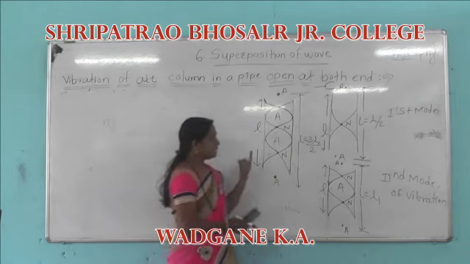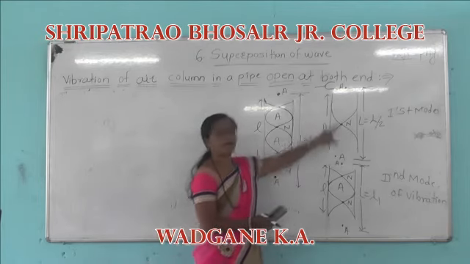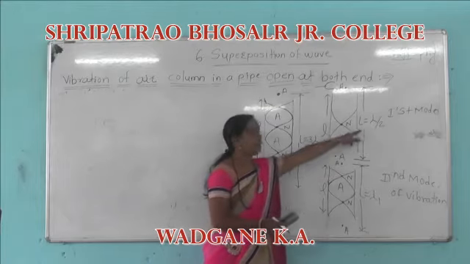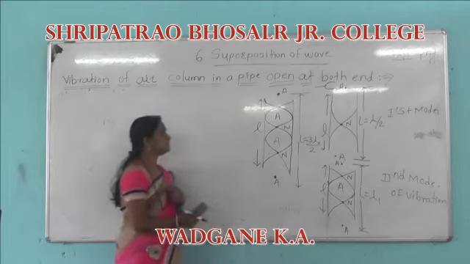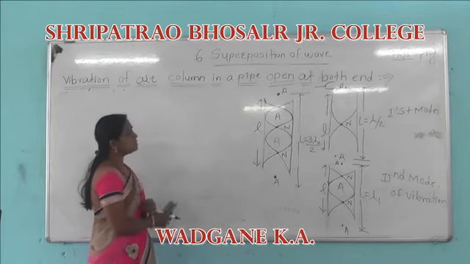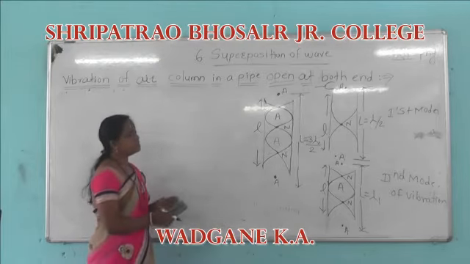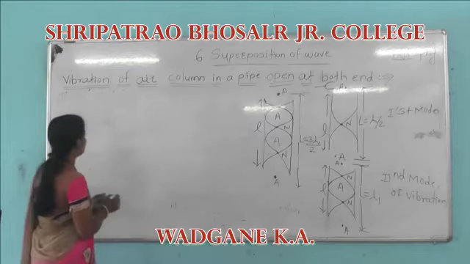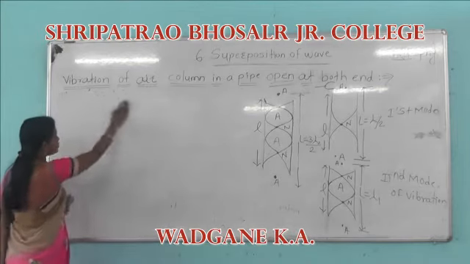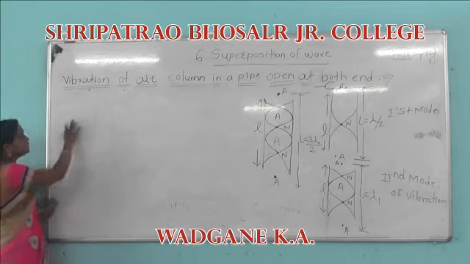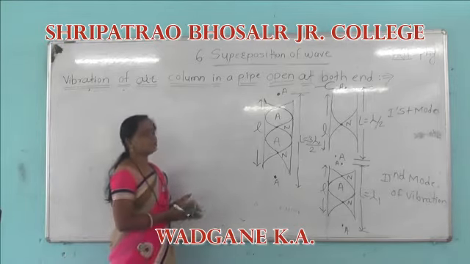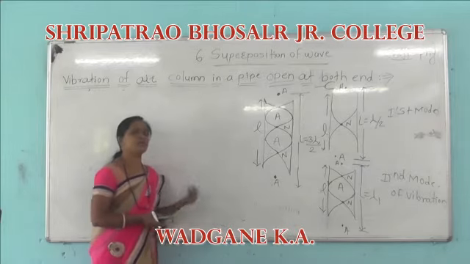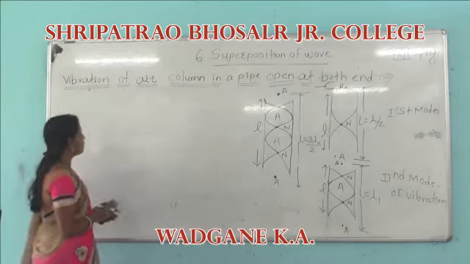This is because the distance between two successive antinodes is lambda by 2, as we discussed in the properties. When the tuning fork is hammered, compression reflects as rarefaction and rarefaction reflects as compression.